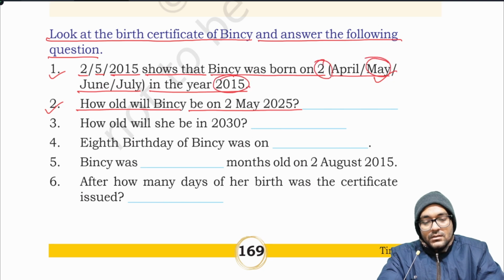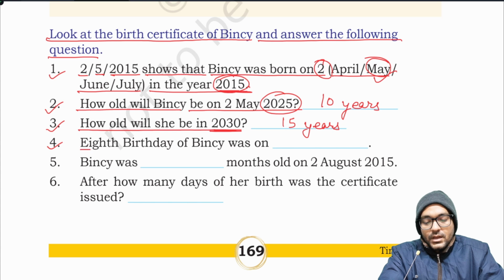That is 10 years old. That is 2025 minus 2015. 3. How old will she be in 2030? That is 2030 minus 2015. That is 15 years.